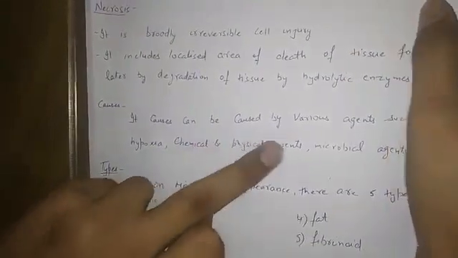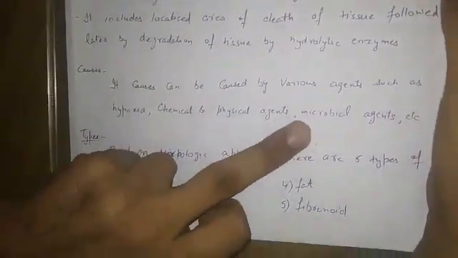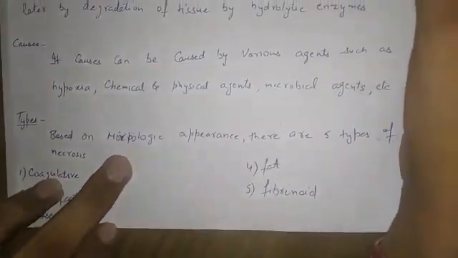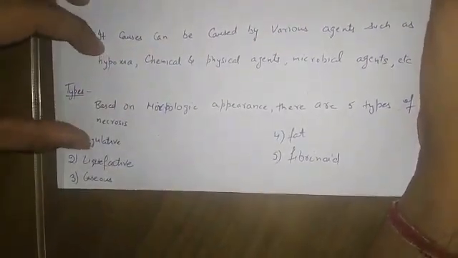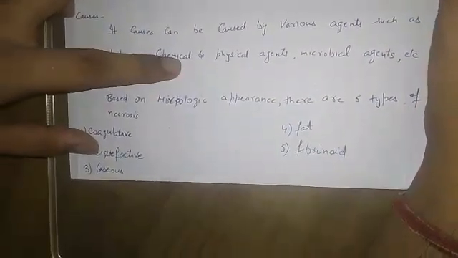Next we have its causes. It can be caused by various agents such as hypoxia, chemical and physical agents, microbial agents, etc. Types. Based on the morphological appearance, there are 5 types of necrosis. Number 1 coagulative, number 2 liquefactive, number 3 caseous, number 4 fat, number 5 fibrinoid.